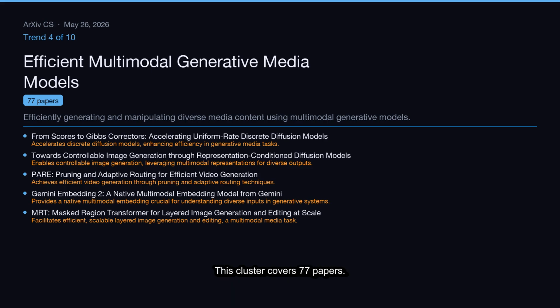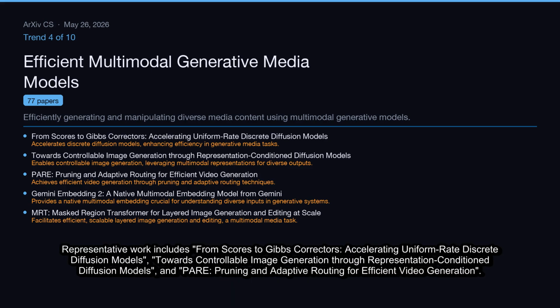This cluster covers 77 papers. Representative work includes from scores to Gibbs correctors, accelerating uniform rate discrete diffusion models towards controllable image generation through representation conditioned diffusion models, and pair, pruning, and adaptive routing for efficient video generation.